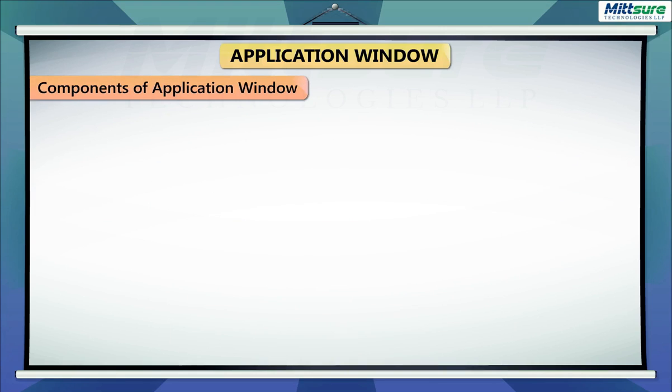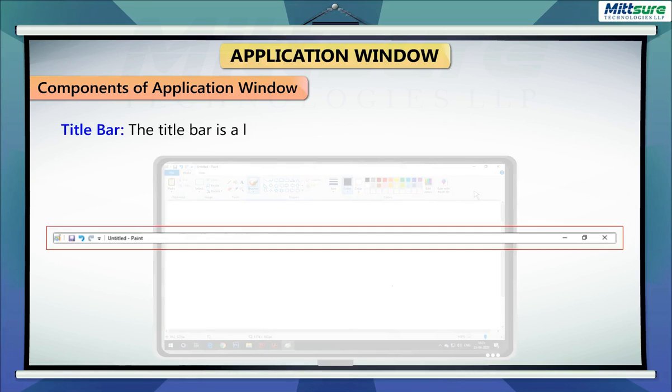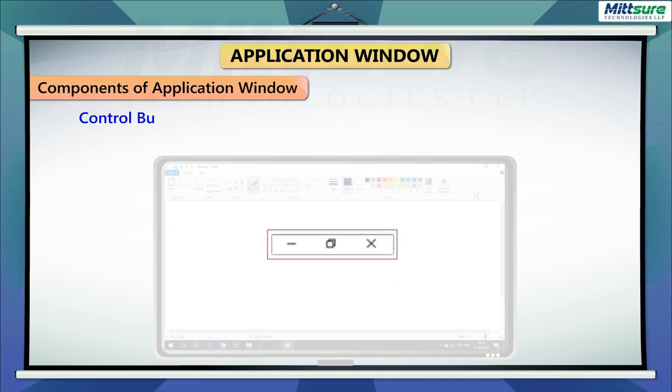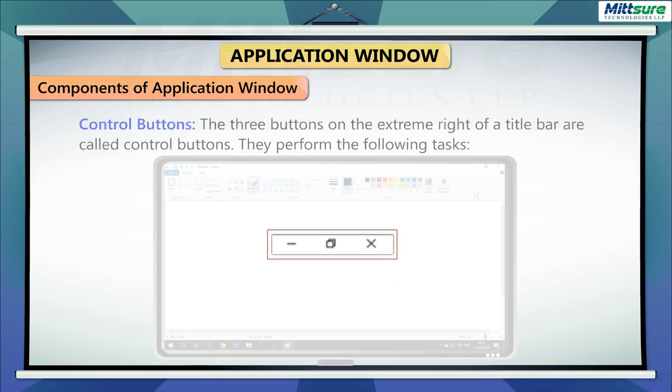Components of application window. Title bar. The title bar is a horizontal bar that appears at the top of the window. Control buttons. The three buttons on the extreme right of a title bar are called control buttons. They perform the following tasks.